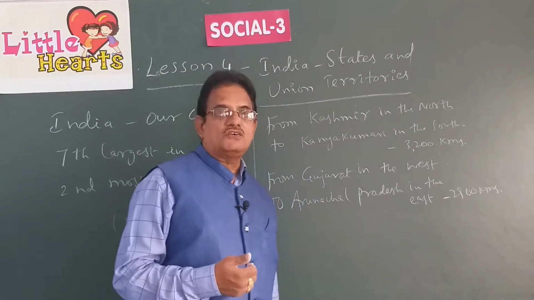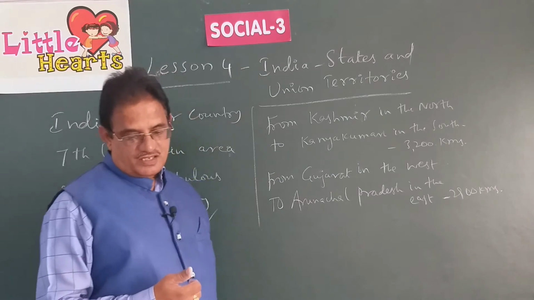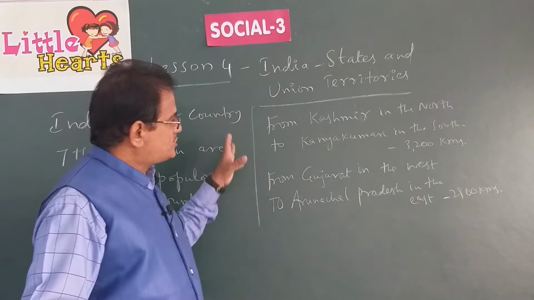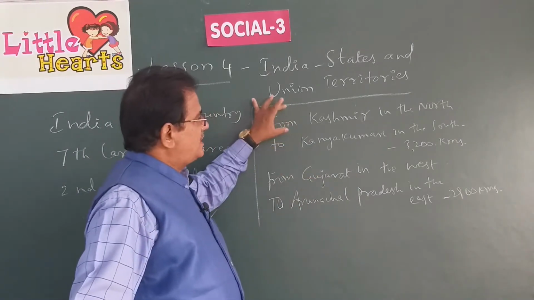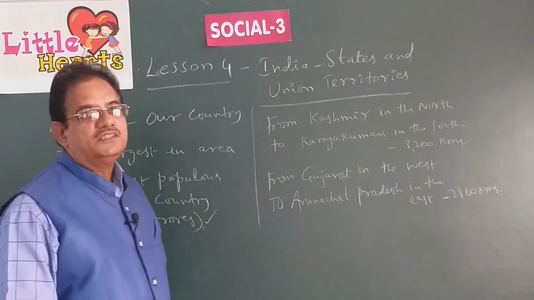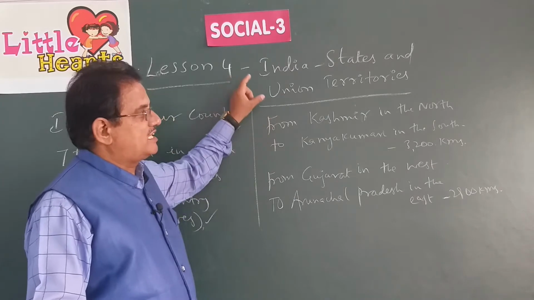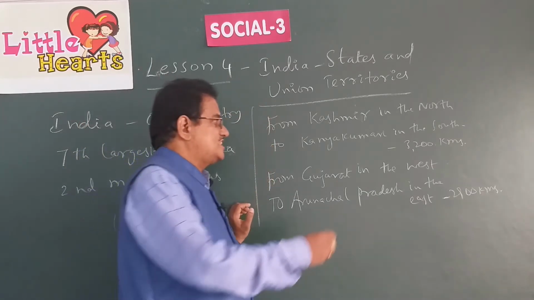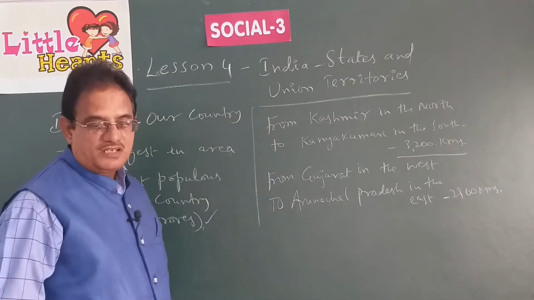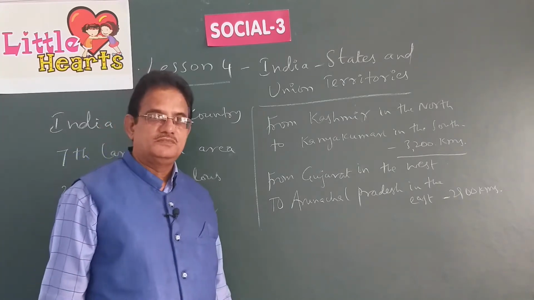When you take into account the extension of the country, it extends from Kashmir in the north to Kanyakumari in the south. Its extension is 3,200 kilometers. That is the distance between Jammu and Kashmir in the north and Kanyakumari in the south.